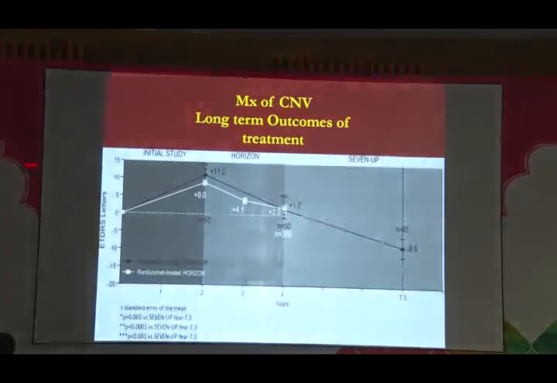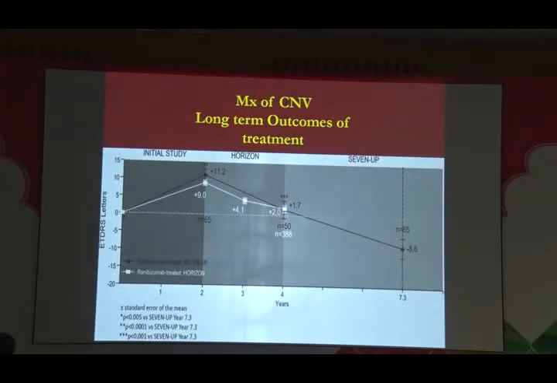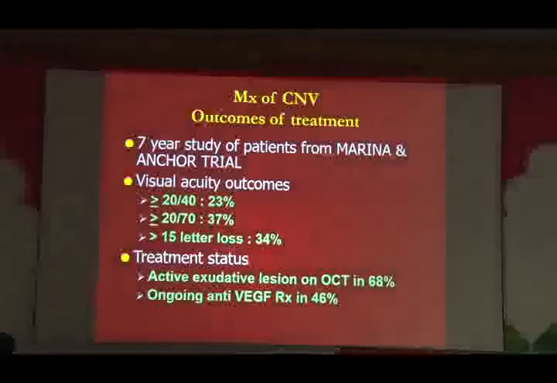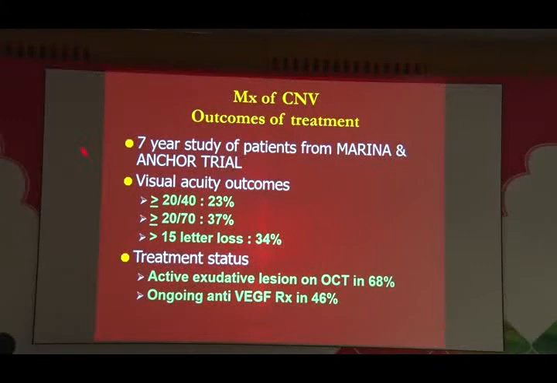But what happens in the long term? Now this is the 7-UP trial which actually followed up these patients who were initially enlisted in the MARINA and ANCHOR trials, followed them up all the way for more than 7 years. And what happens? If you follow these patients, you find that at the end of 7 years, a quarter of your patients, if they are treated properly, are still maintaining better than 6/12 vision.